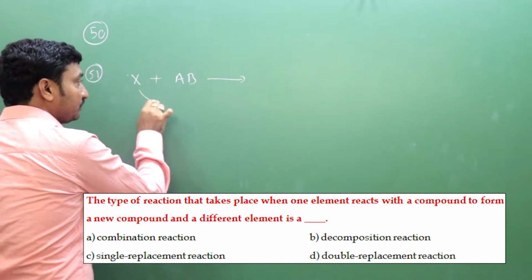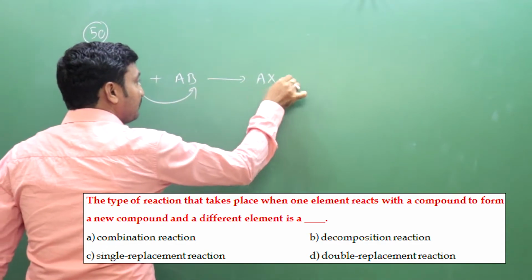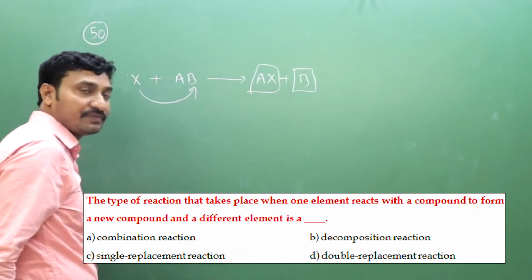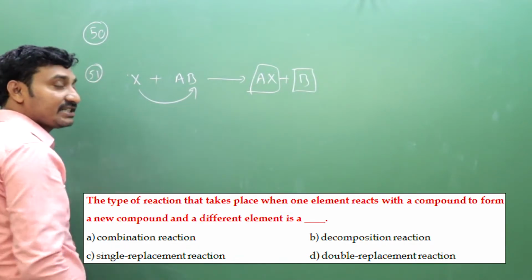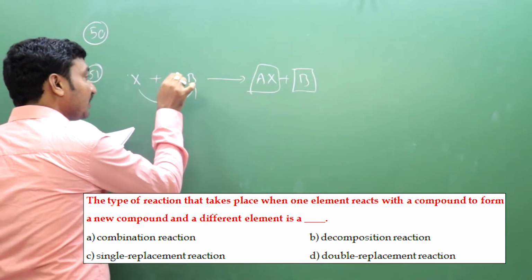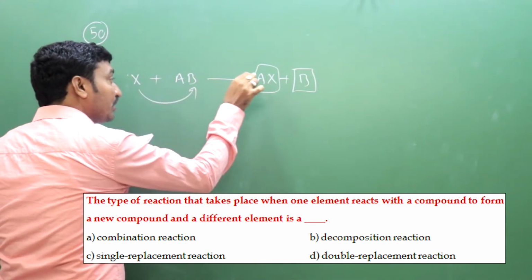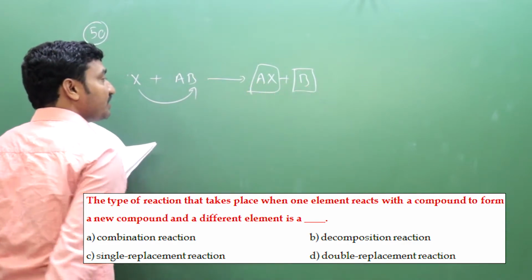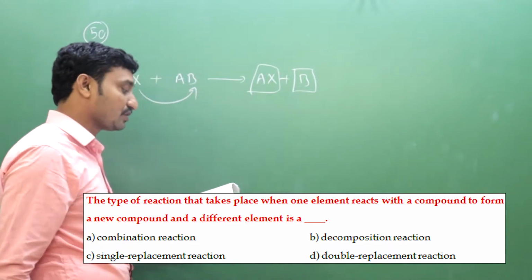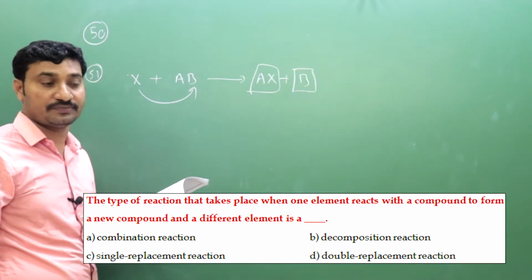New compound AX plus B, new compound AX and different element B. So tell me, what type of reaction is this? Single displacement: element and compound give a different compound and a different element. So this reaction is a single displacement reaction. So option C is correct.